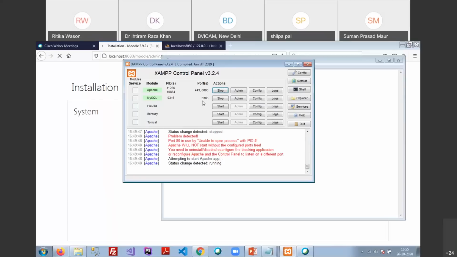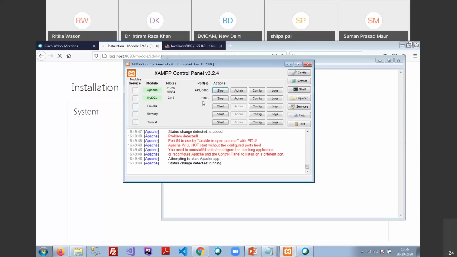Just a minute. C drive, XAMPP control. Then when I click that, what do I have to do? Ma'am, you have to double click it. Yes, ma'am, Apache and MySQL, both services should be started. First I will click Apache, and then MySQL.